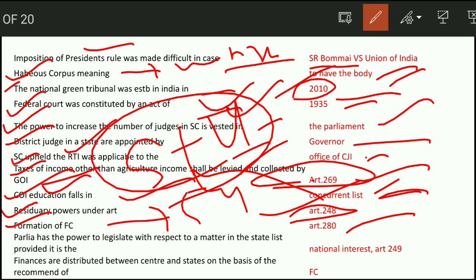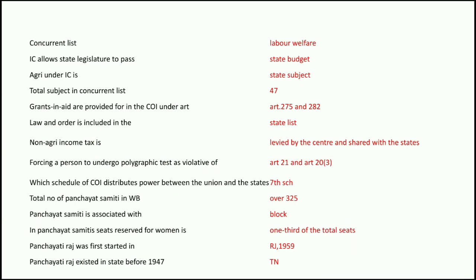Next question, Parliament has the power to legislate with respect to a matter in the state list, provided it is of national interest, and it is under Article 249. So if it comes under national interest, then Parliament can make laws on the state list. Next question, finances are distributed between center and state on the basis of the recommendation of the Finance Commission, which forms every 5 years.